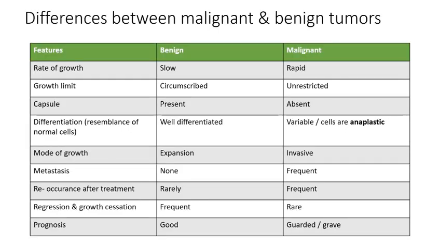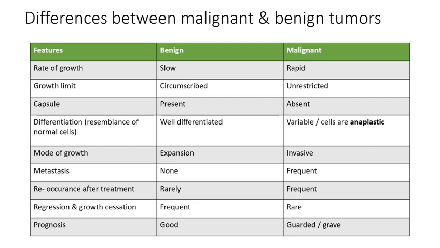Let's appreciate the differences between the malignant and the benign tumors. We have features we are going to base on to differentiate them. The first one is the rate of growth. Benign tumors have a very slow growth, and the malignant are rapid growers, so they grow so fast.